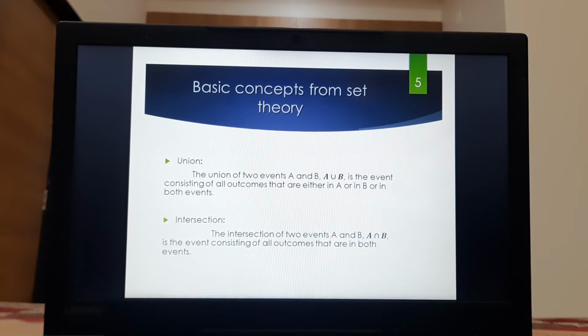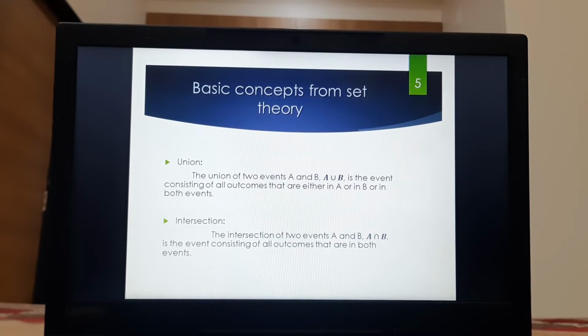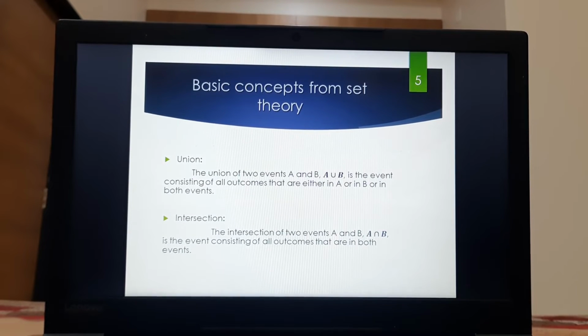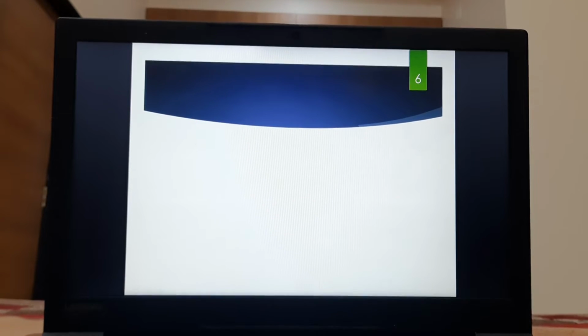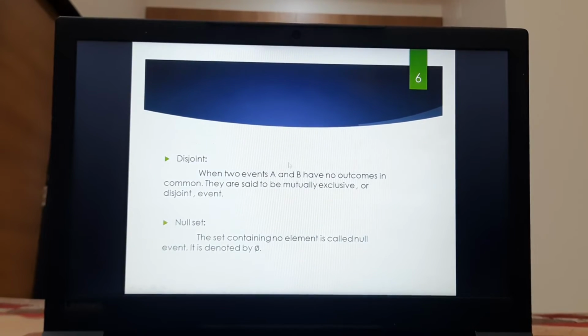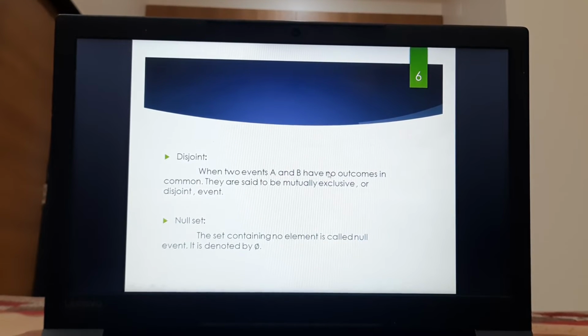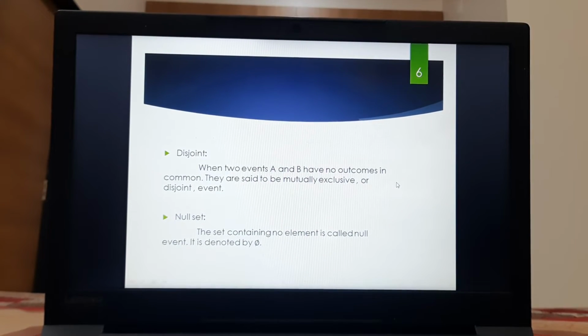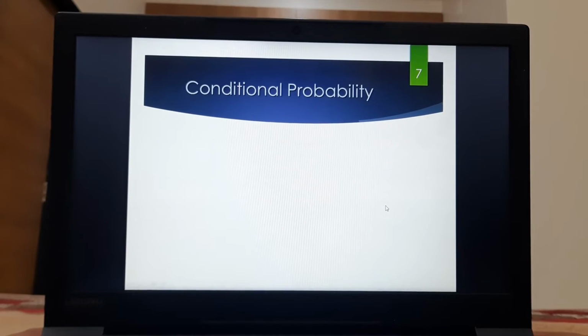Union: the union of two events A and B is the event consisting of all outcomes that are either in A or in B or in both events. Intersection: the intersection of two events A and B is the event consisting of all outcomes that are in both events. Disjoint: when two events A and B have no outcomes in common, they are said to be mutually exclusive or disjoint events. Null set: the set containing no element is called the null event, denoted by phi.